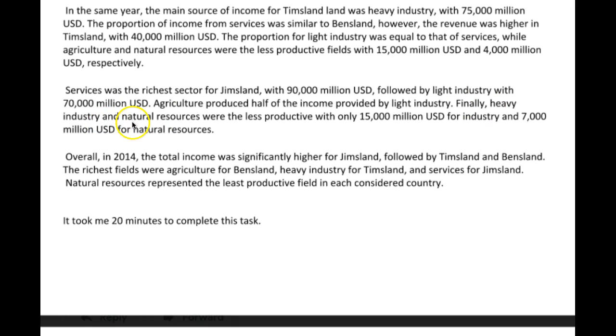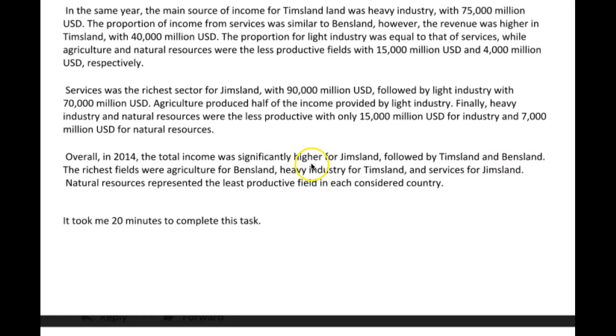Finally, heavy industry and natural resources were the least, or with the least. So review your use of superlatives. With only 50 million USD for industry and 7 million for natural resources. Excellent. Overall in 2014, total income was significantly higher for Chimsland, followed by Timsland and Bensland.